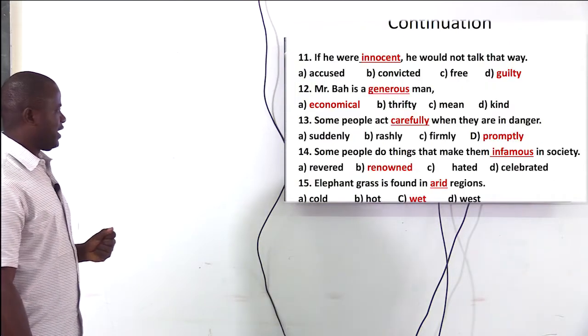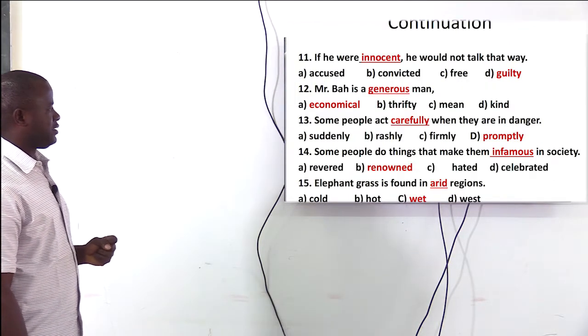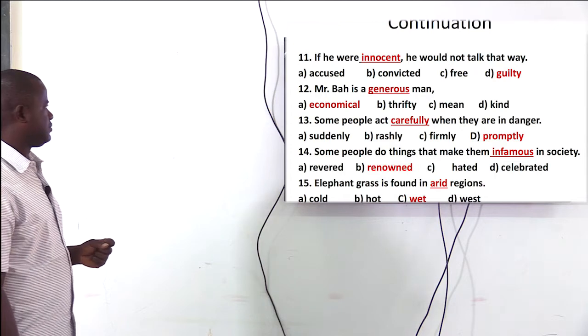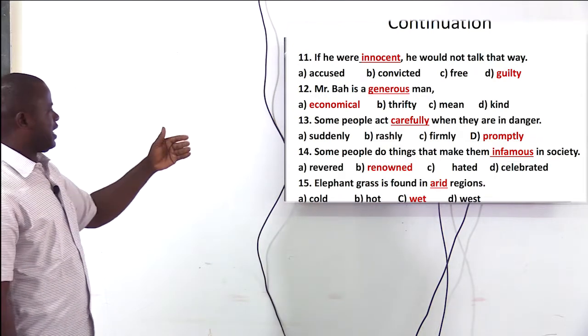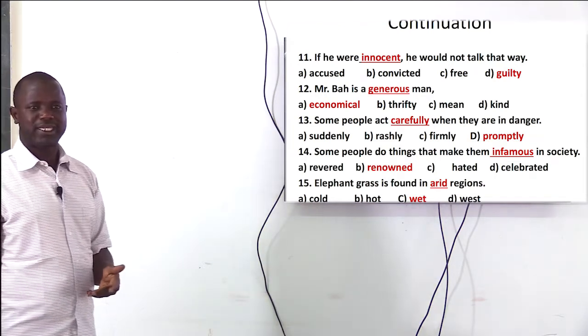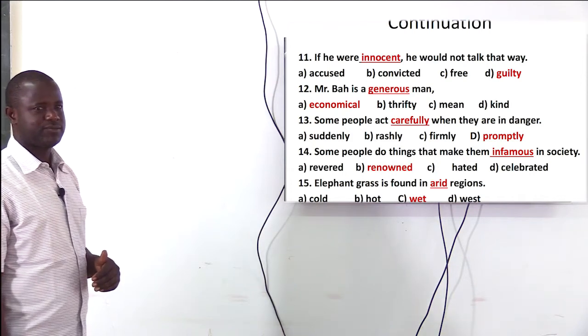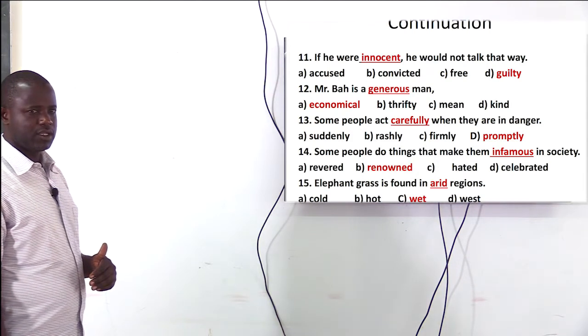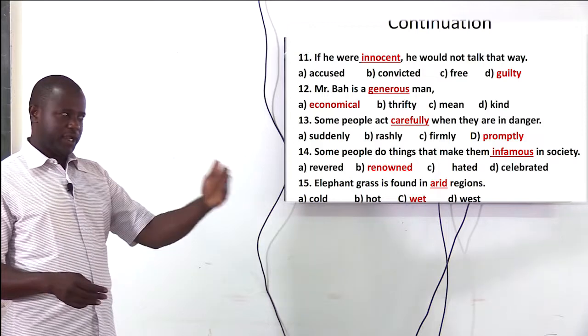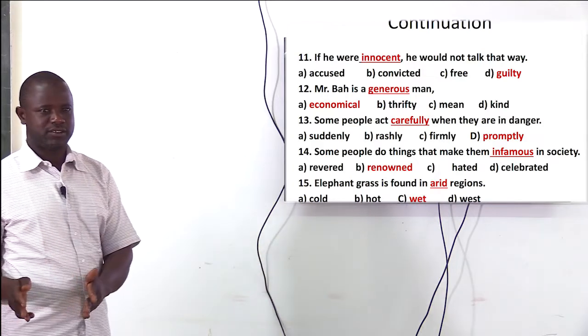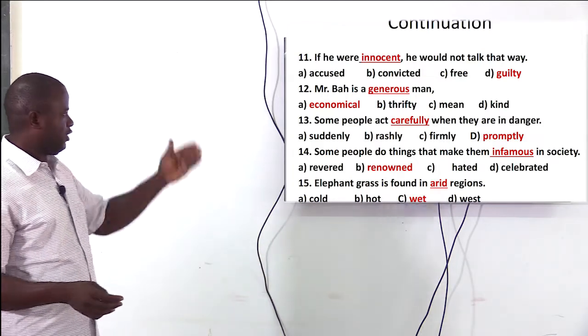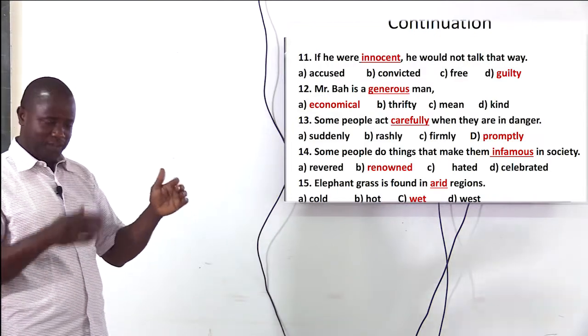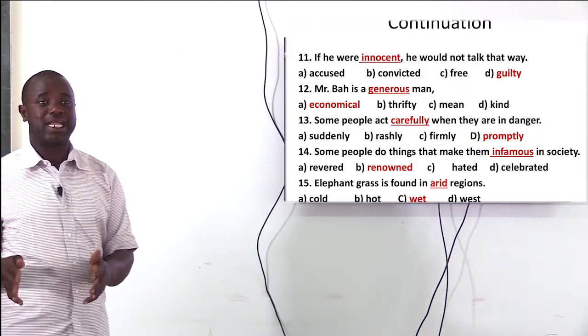If he were innocent, he wouldn't talk that way. So which of these words has an opposite meaning to the word innocent? Guilty. In the court, you are either innocent or guilty. So innocent has an opposite meaning to the word guilty.